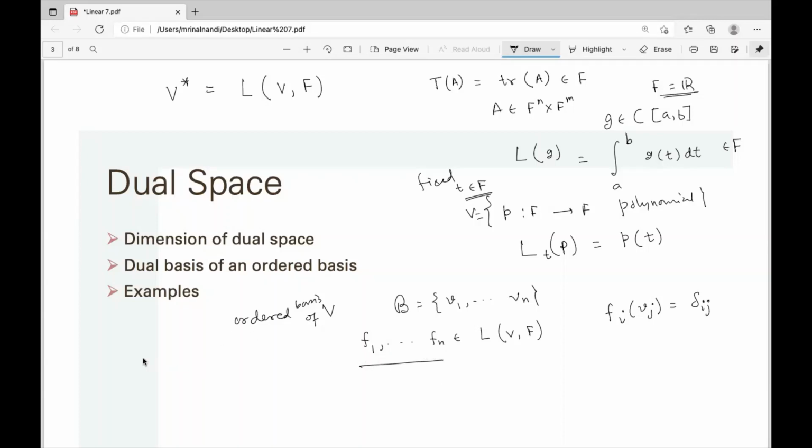Okay, we choose c1, c2, cn such that c1 f1 plus up to cn fn is the zero linear functional. Zero means the zero linear transformation. That means this zero on the right hand side is the function that operates on every element of V and gives 0. That 0 is the scalar 0.